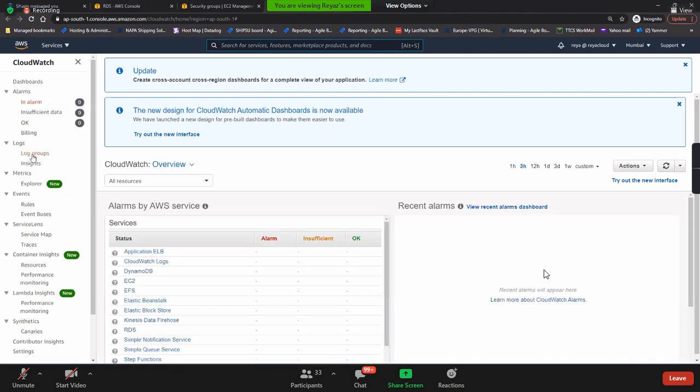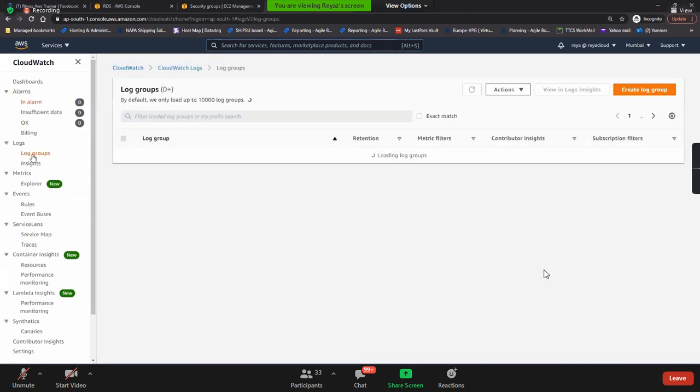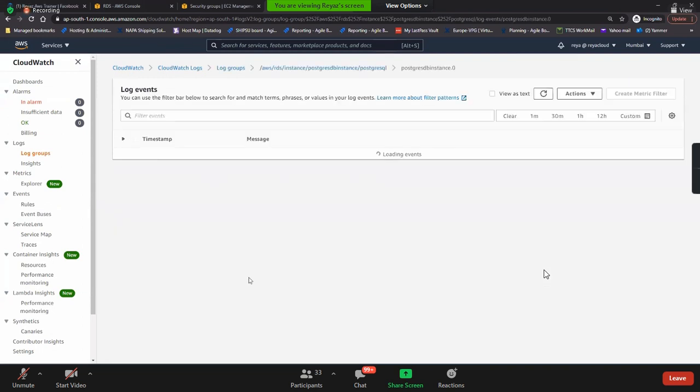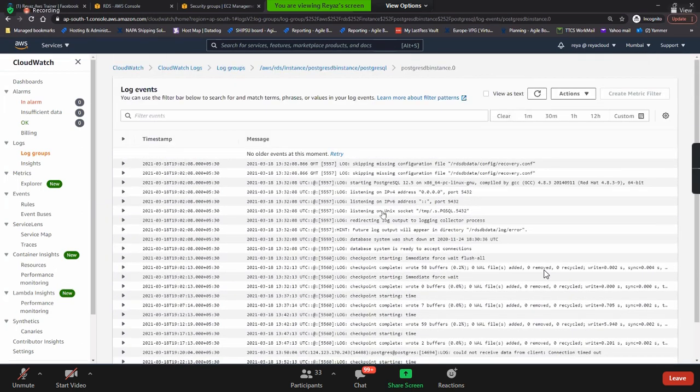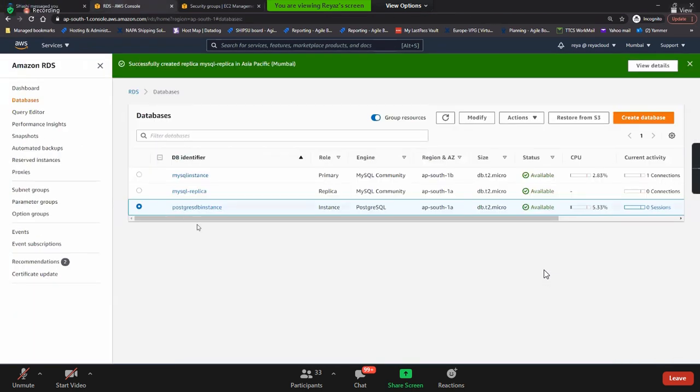So if you go to log groups, do you see this here? Postgres. So all the logs, you can see them over here. All the logs, you can see them over here. Right?